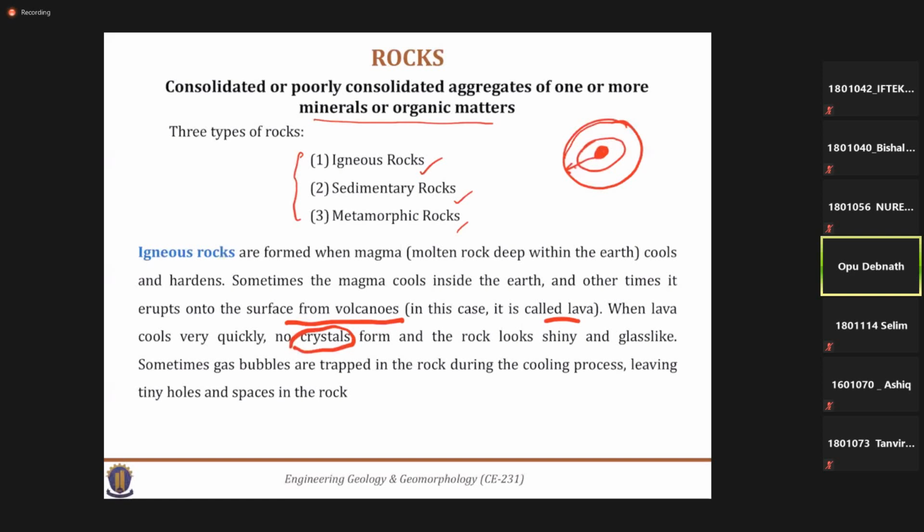So gas bubbles are trapped in the liquid portions, and when it solidifies, it creates some voids in the solid rock, like some tiny holes or spaces in the rocks. One example of these types of rocks is the light piece aggregate or lightweight aggregate.